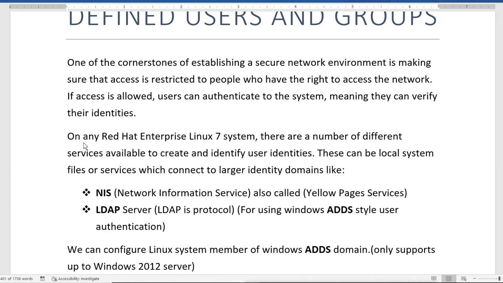So first, on any Red Hat 7 RHEL 7 system, there are a number of different services available to create and identify user identities, and these can be local system files or services which connect to larger identity domains. Like we have NIS, that is Network Information Services, and also it is called Yellow Pages services.